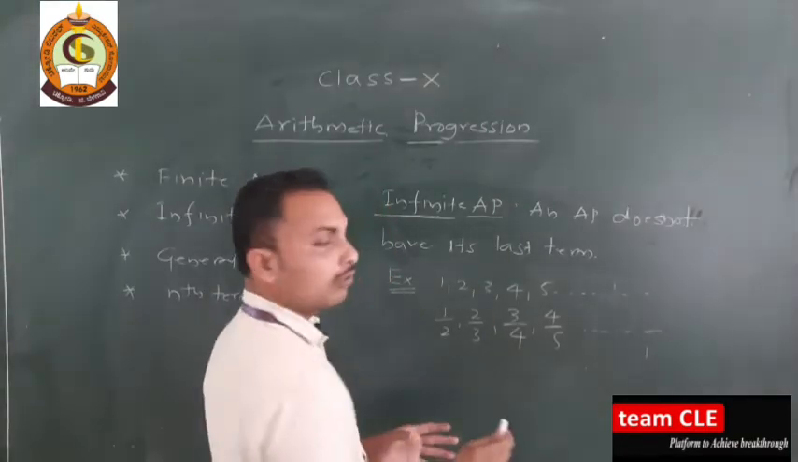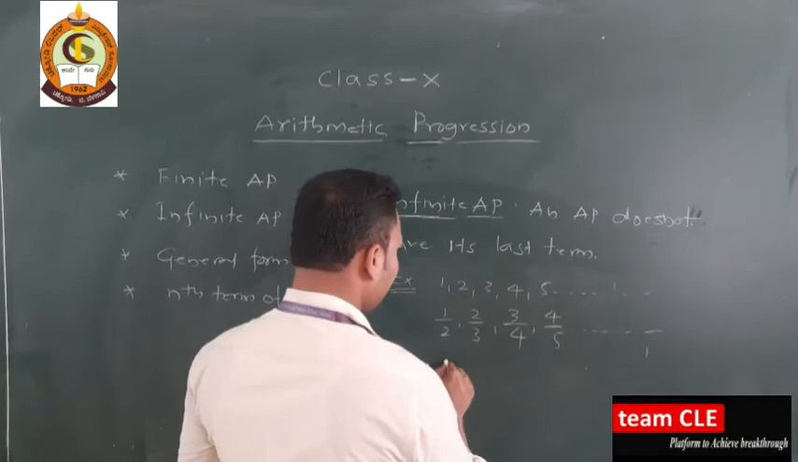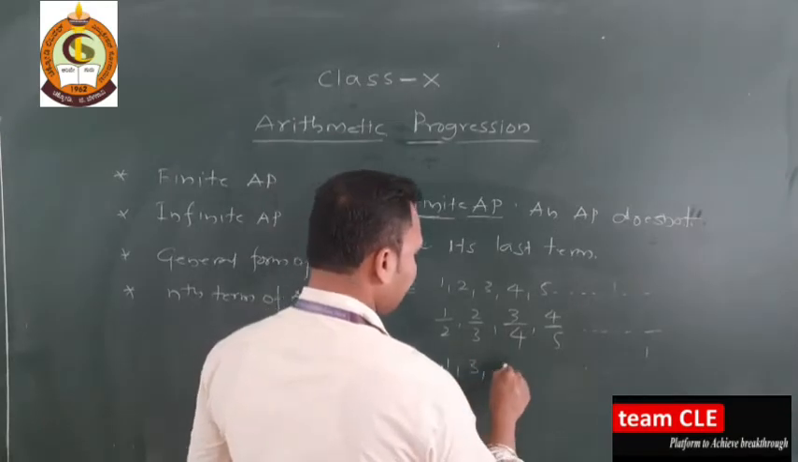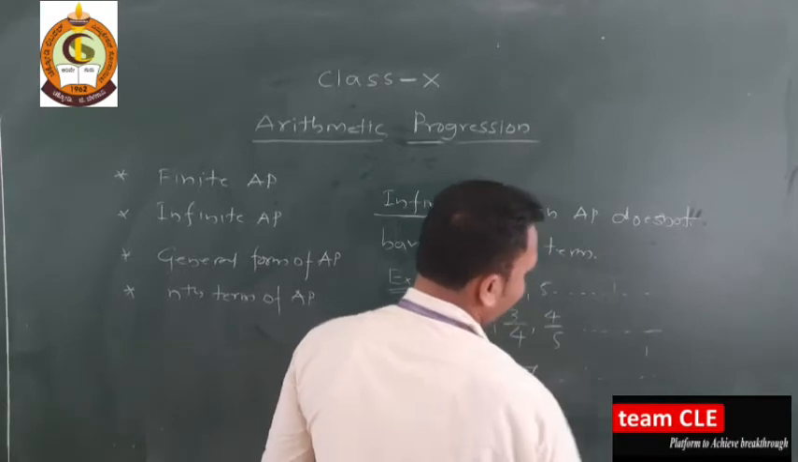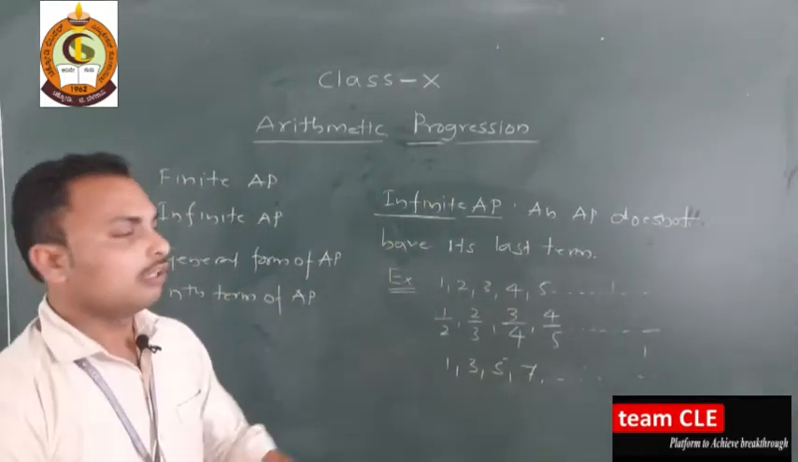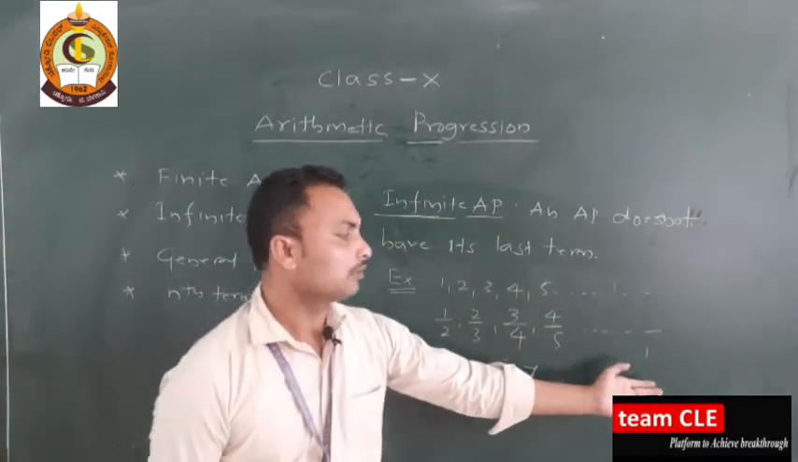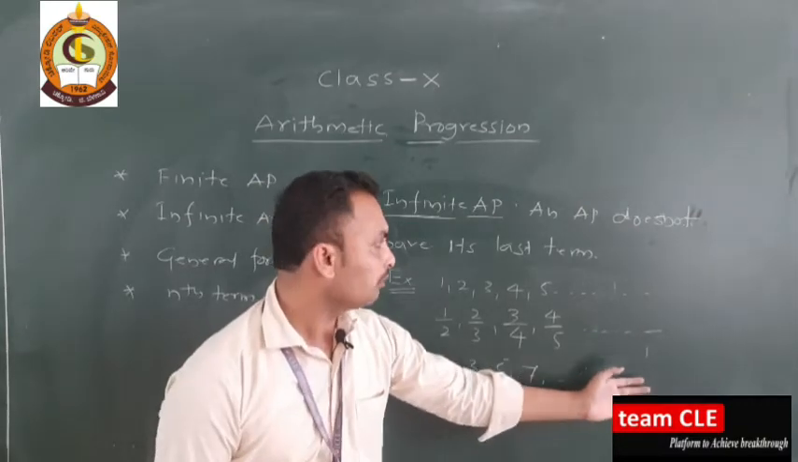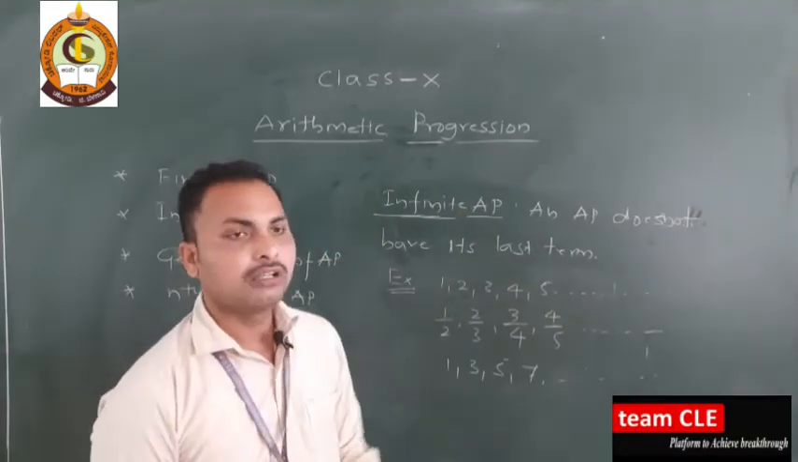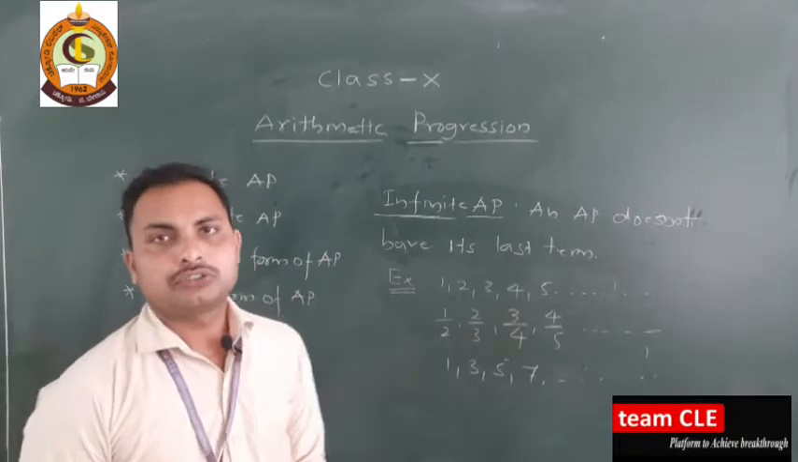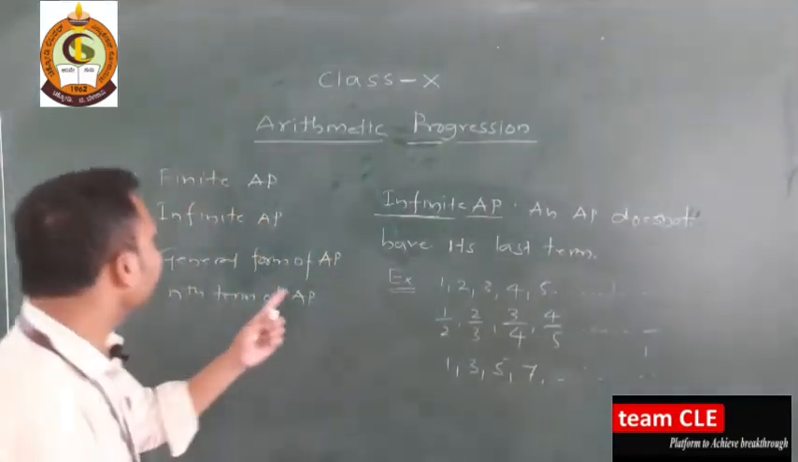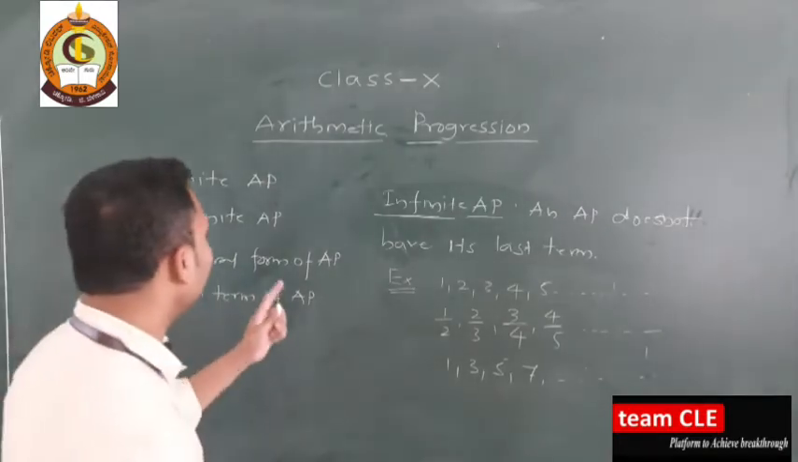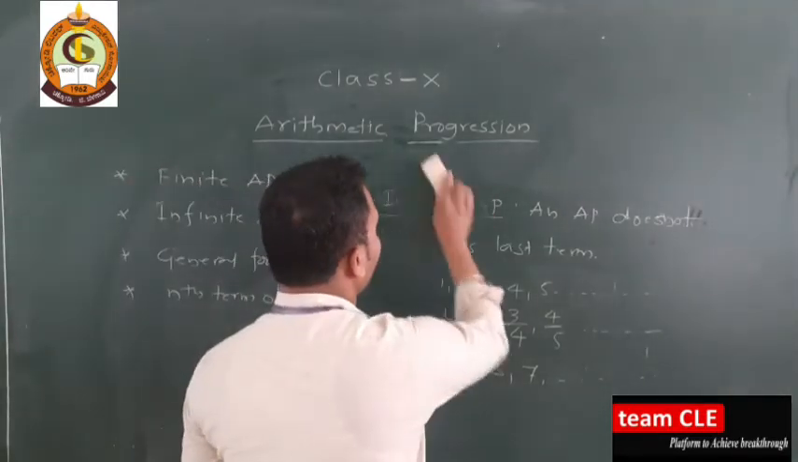You can take one more example: the set of odd numbers. 1, 3, 5, 7, and so on. Here we don't have a last term. If you don't have a last term, this is an infinite arithmetic progression. So dear students, I hope you understood these two concepts very well. Let me move to the next one, the general form of an arithmetic progression.